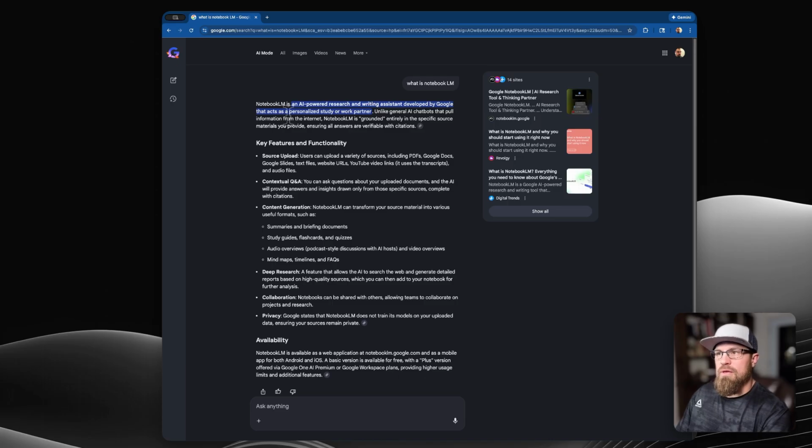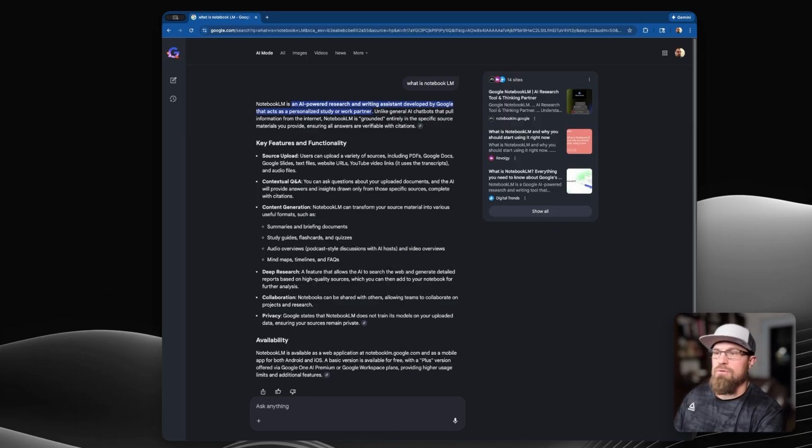But with NotebookLM, it's the same type of experience, but the best thing about it is you can actually lock it down to the sources, basically the only material that you want it to use. It's only going to use that material to reference and answer those questions. So you can create this chat-like experience, similar to right here, but you can control what is feeding that model. You can control that.